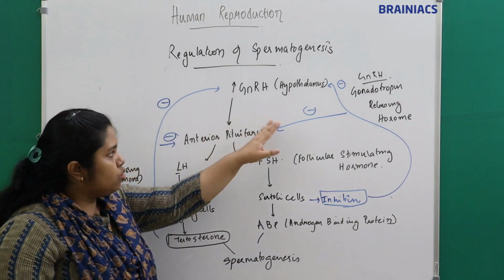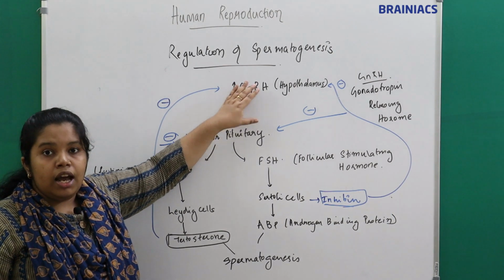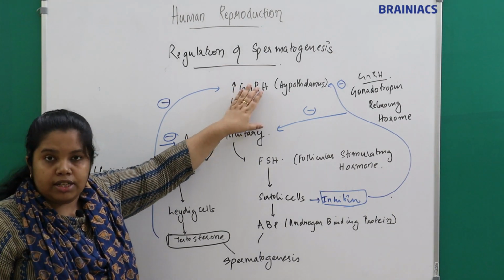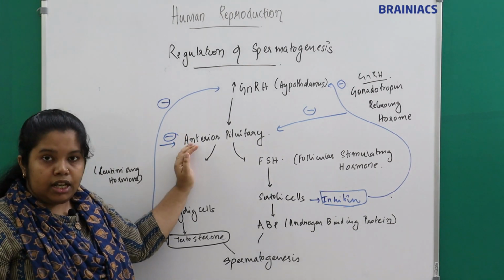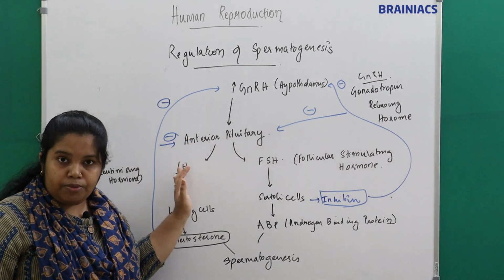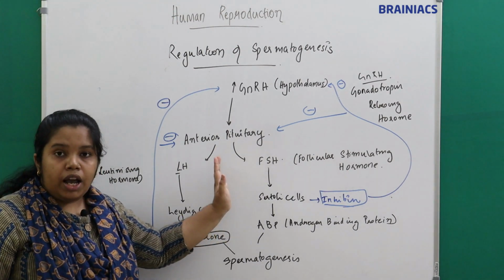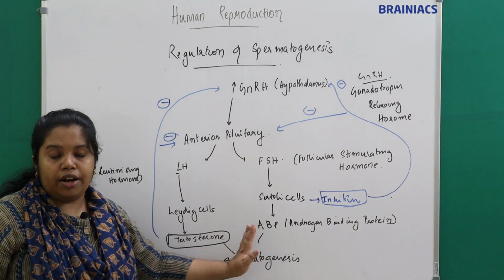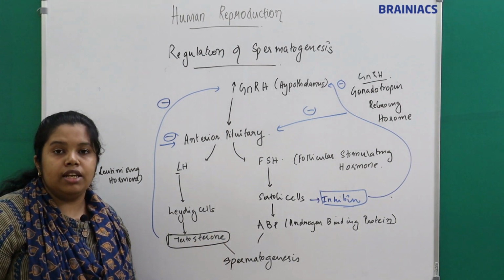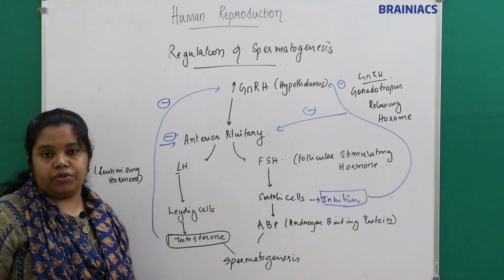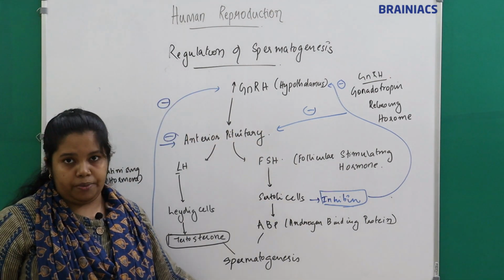So when these two negative feedbacks are sent, what happens? There will be a decrease in the GnRH, or gonadotropin releasing hormone, in the hypothalamus, right? So there will be a decrease in the FSH and LH secretion from the pituitary. There will be a decrease in testosterone. There will be a decrease in FSH. So there will be a decrease in the androgen binding protein, right? So in turn there will be a decrease in the spermatogenesis. Understand? This is how spermatogenesis is regulated, right?